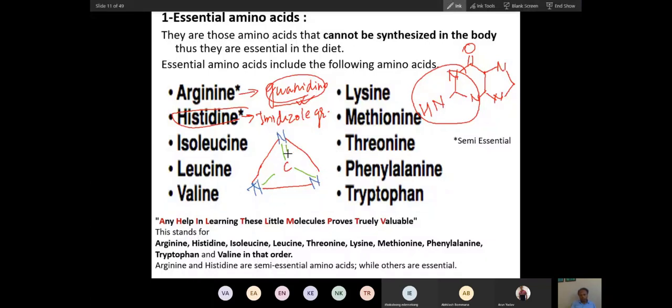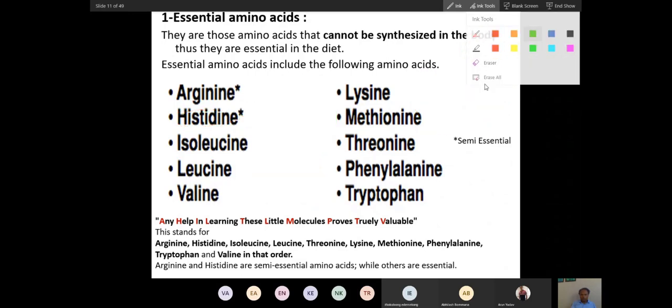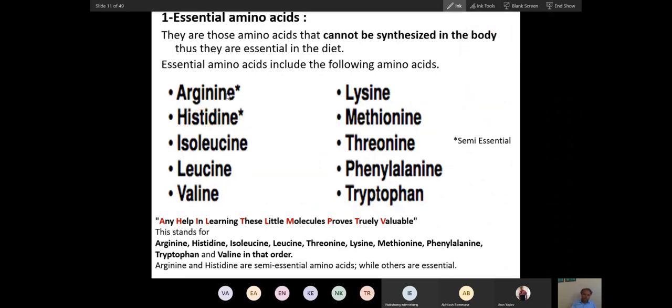And with one of the nitrogens, draw a double bond. This is the guanidino group. This is the imidazole group. If you remember guanine, you will remember both the guanidino and imidazole groups. So these groups are complicated types of groups. That is why arginine is not synthesized. For the time being, I am telling you, not synthesized in our body.